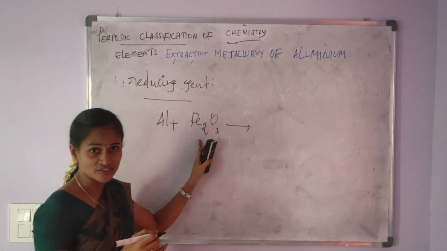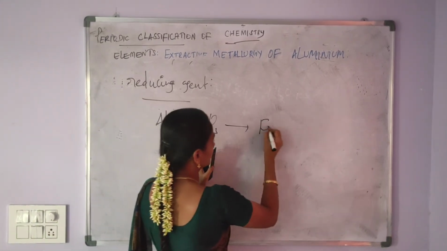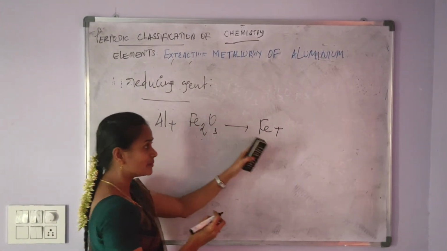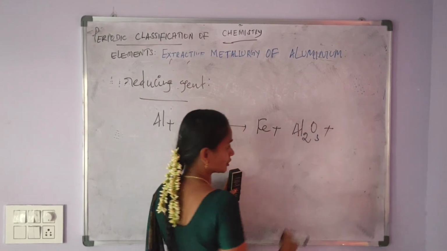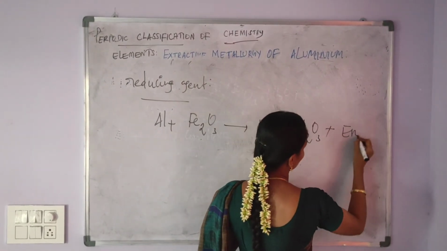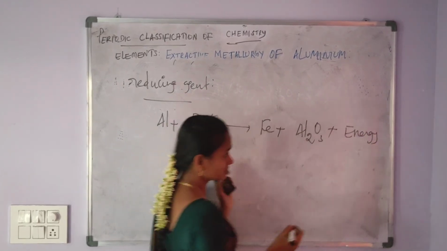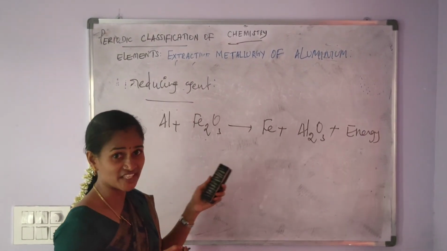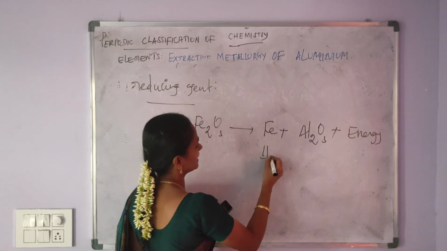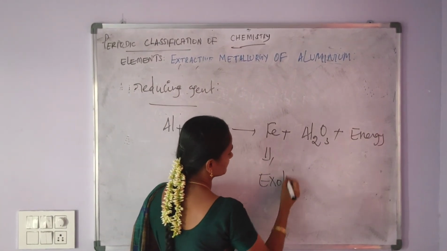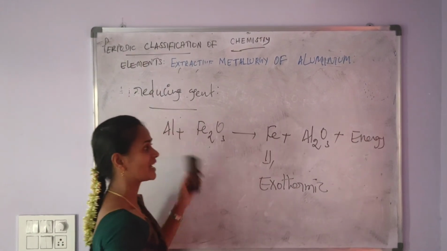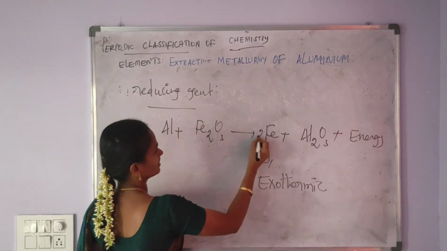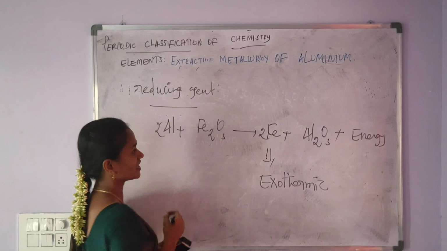Aluminium reduces the iron oxide into iron and aluminium is converted into aluminium oxide, Al2O3, plus energy. In this reaction, energy gets released. It indicates the reaction is exothermic in nature. Balancing the equation, here 2 and then here 2.